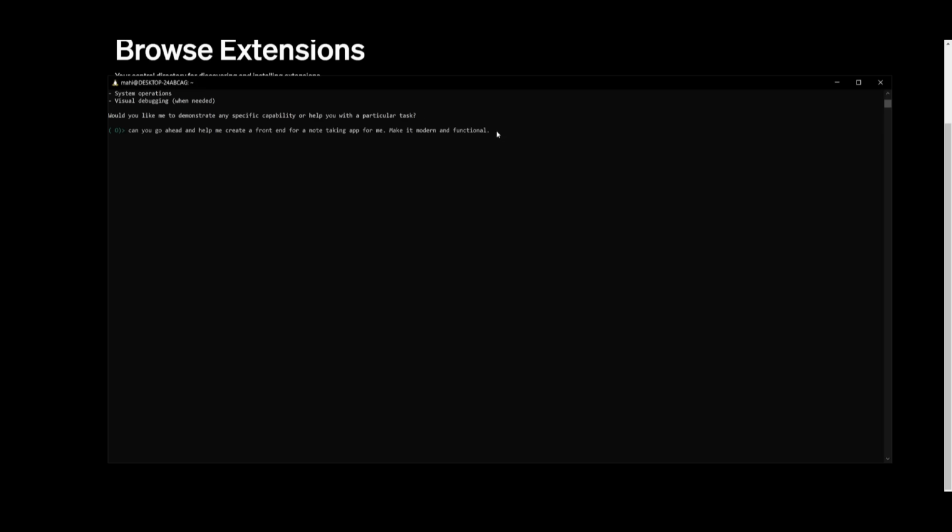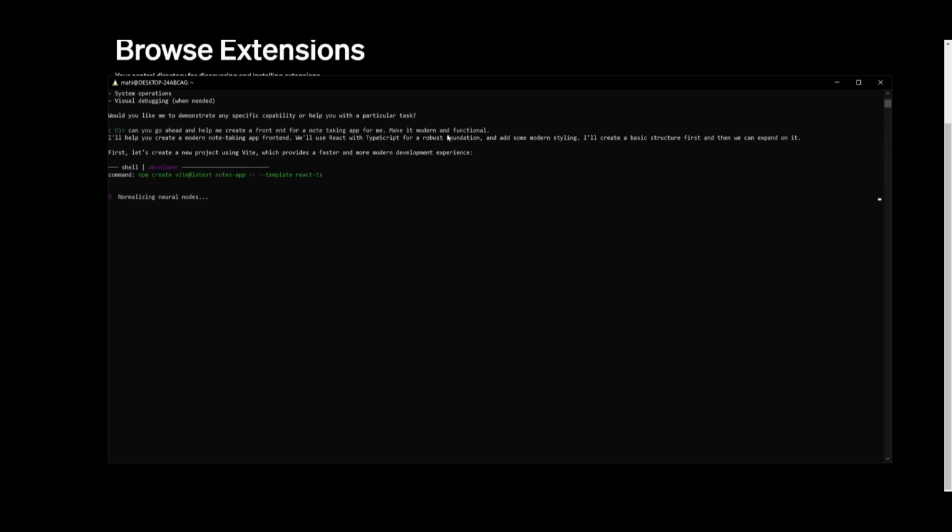So let's get started. We're going to request it to create the front end for a note-taking app. I told it to make it modern and create the front end. You can see right now, it also has the ability to do terminal commands. Like you can see over here, it is using the npm create vite latest note app template with React, and it's going to debug through errors to install the necessary functions for this app. So let's see what it ends up creating.